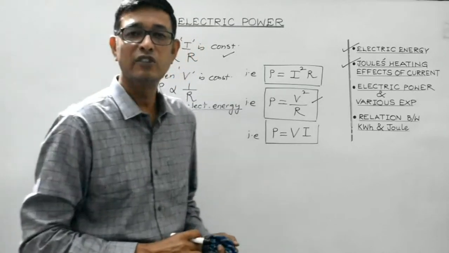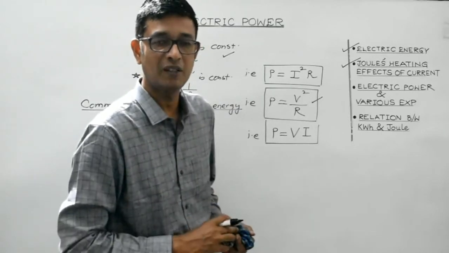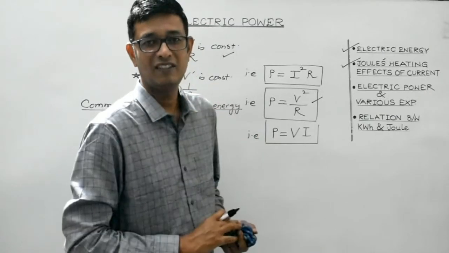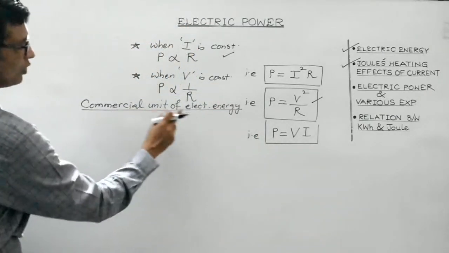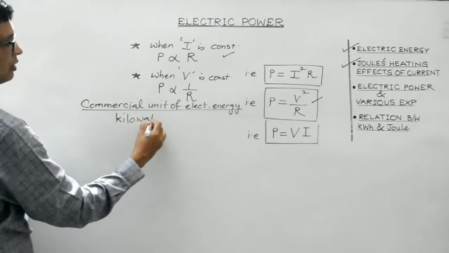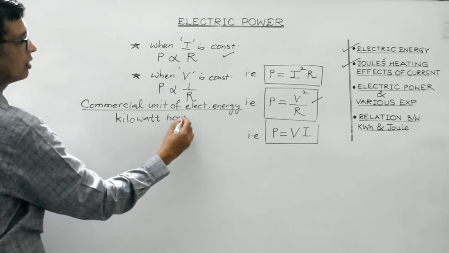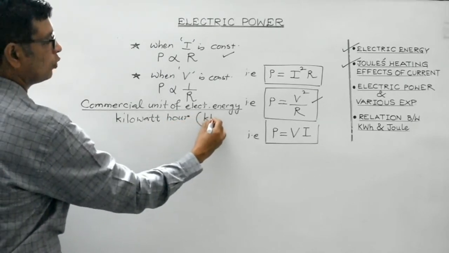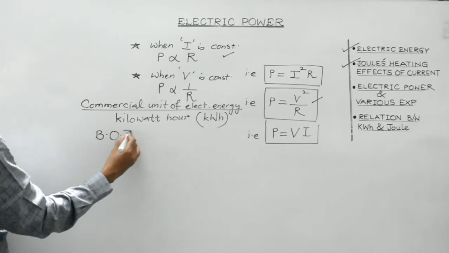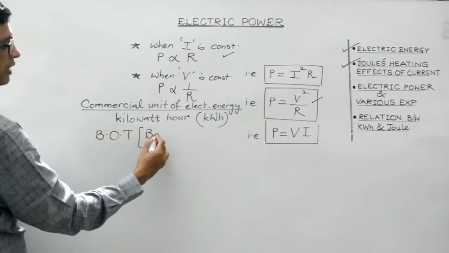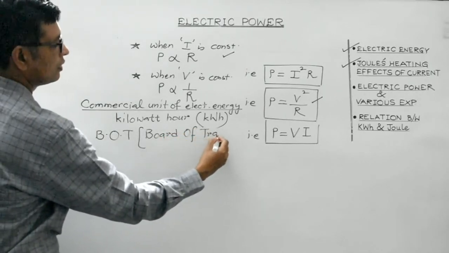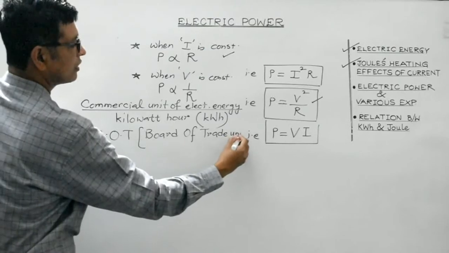Suppose a household consumes 30 units of electricity in a month. So 30 units means 30 kilowatt hour, right? So the commercial unit of electrical energy is kilowatt hour. It is actually the board of trade unit.